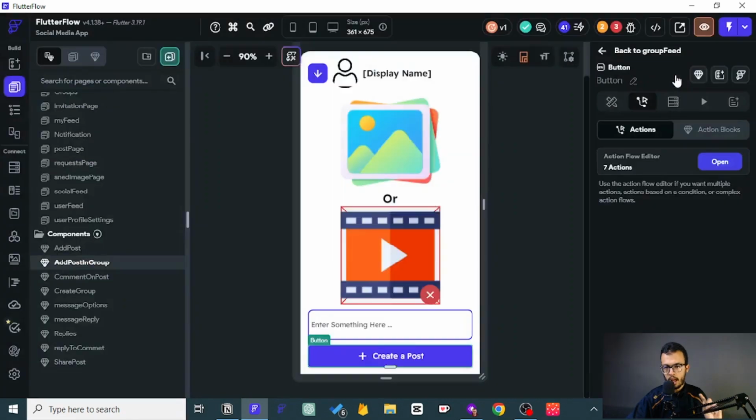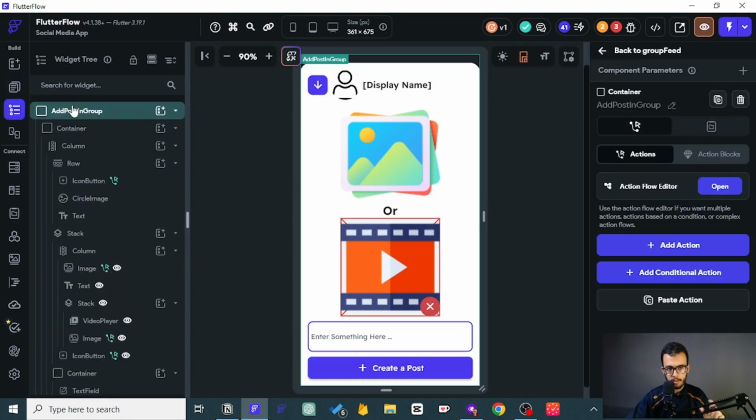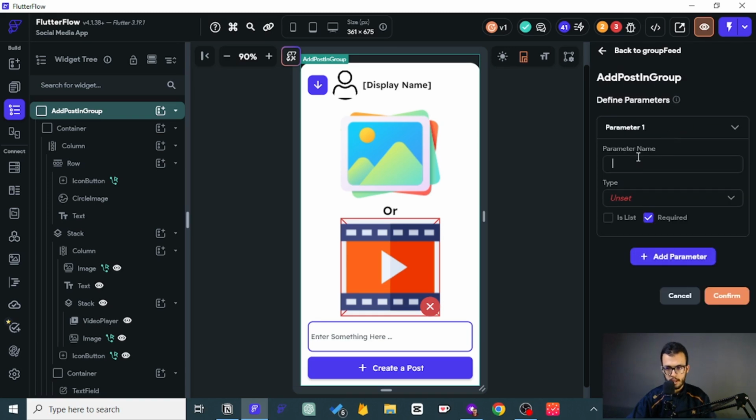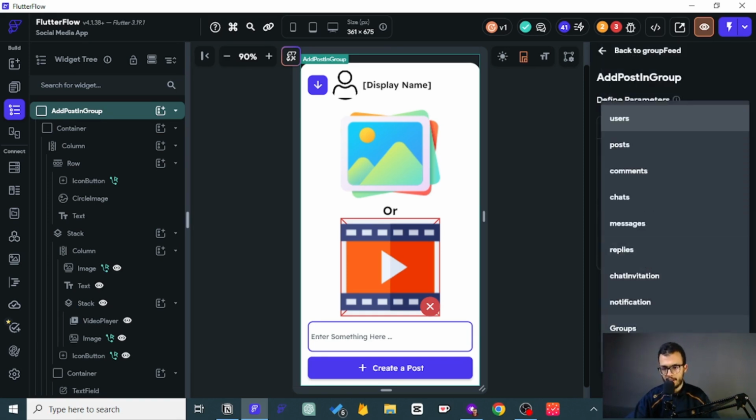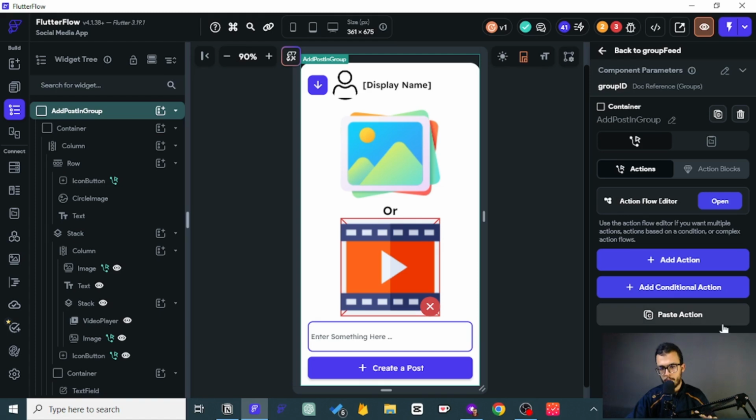Just like this, and now we can come back and add a parameter to this particular component. The way we do that is by coming here and saying group ID. It's a document reference from the groups. That is very obvious, so we can confirm that.